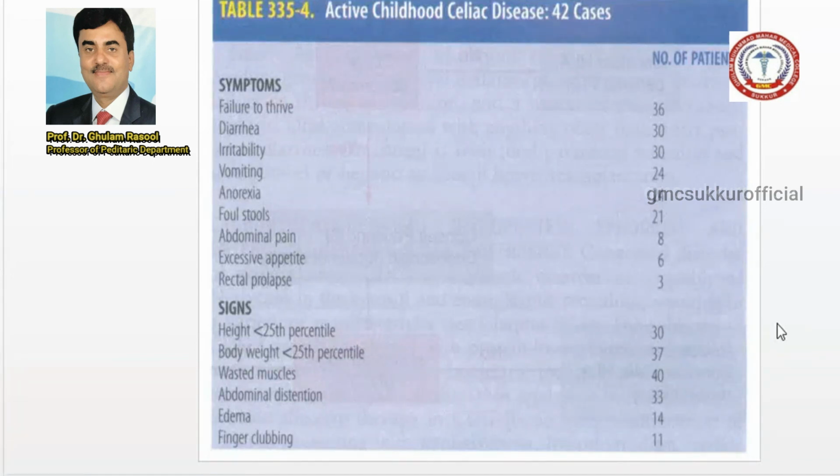So if a baby presents in the ER with failure to thrive, wasting, and diarrhea, think about celiac disease.